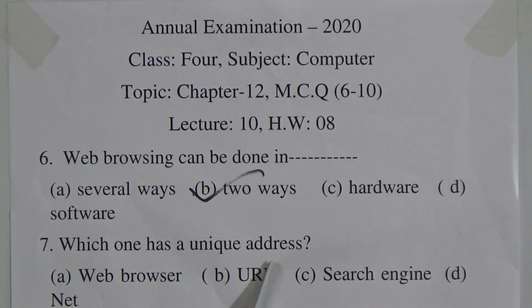Which one has a unique address? A, web browser, B, URL, C, search engine, and D, net. I have already told that we can do web browsing in 2 ways. One is we can go directly to a website.